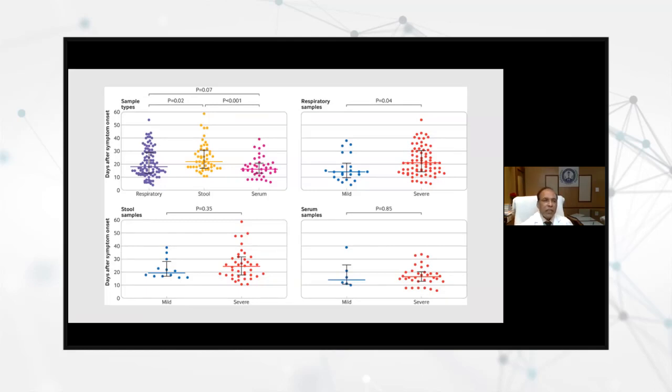And if you see, they can remain positive in the respiratory sample up to 40 days, but the average is about 18 days. Similarly, here also stool can remain positive up to 60 days. So that is something one has to understand. And this is very important that clinicians, and those who are program managers, must understand. So these slides are, I think, very, very important.